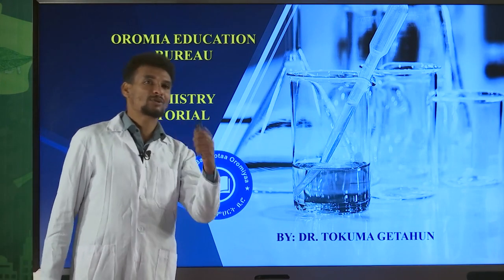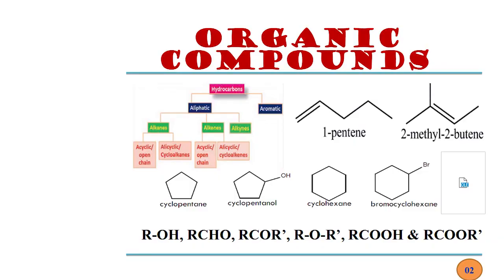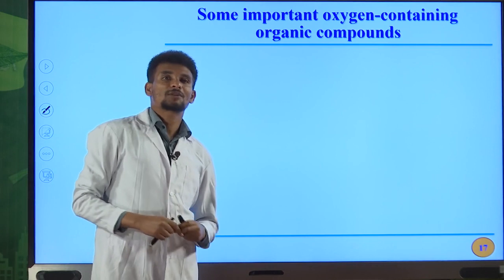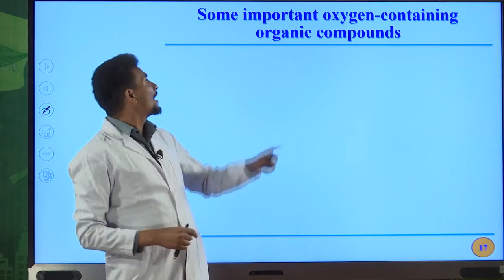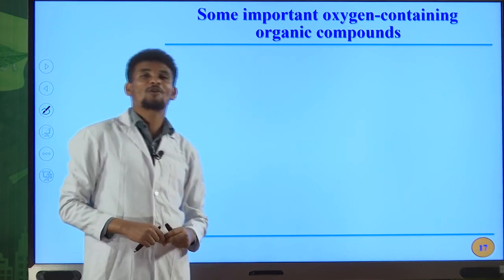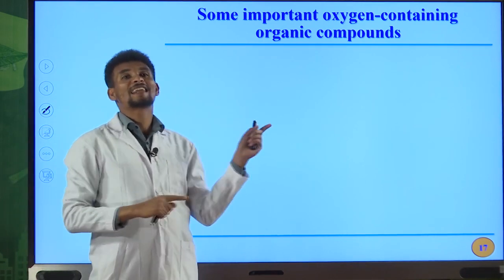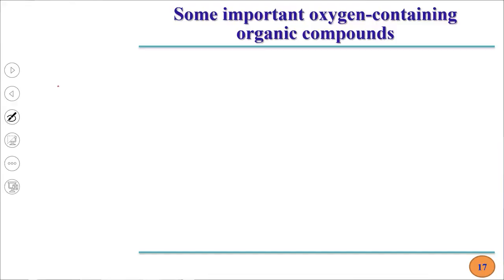And among the topics selected from different areas, one is organic compounds. Okay, the second most important class of organic compounds is oxygen containing compounds of hydrocarbons. They are also named as oxygenated hydrocarbons. So these are 6 in numbers.